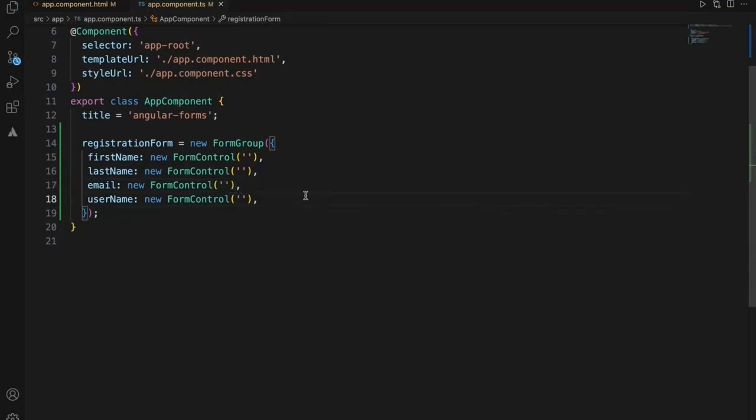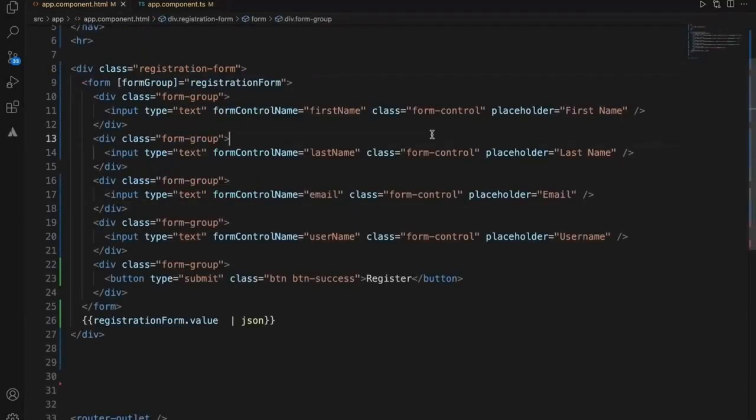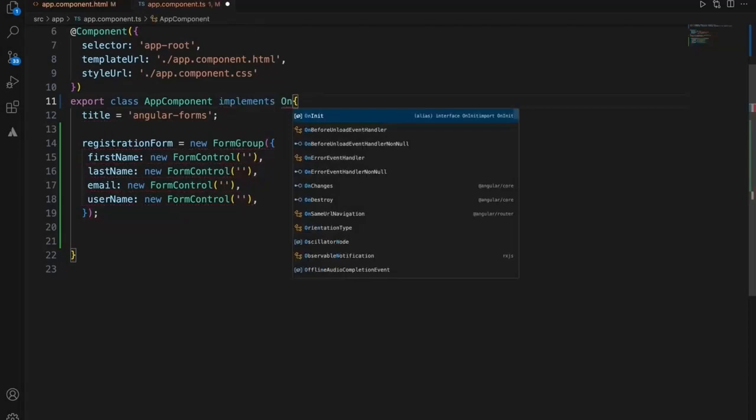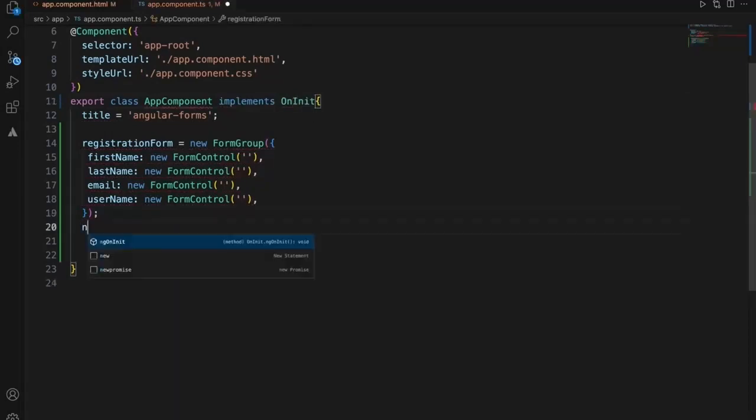Now we added a basic form and tied it with the form group, and this is the reactive form. Suppose there are a few more things. Suppose you want to set default data coming from the API. The way you can do it is, you can add implements OnInit, and you need to implement the ngOnInit.